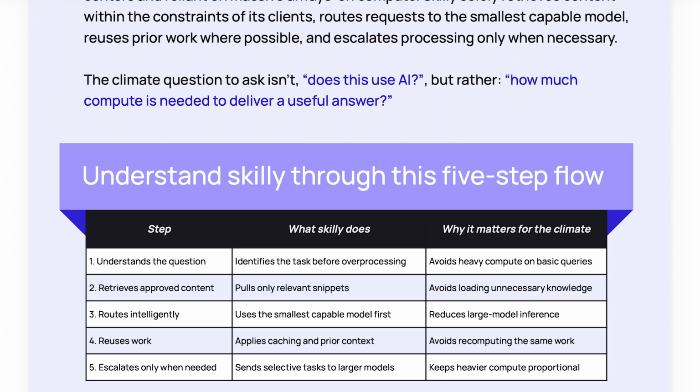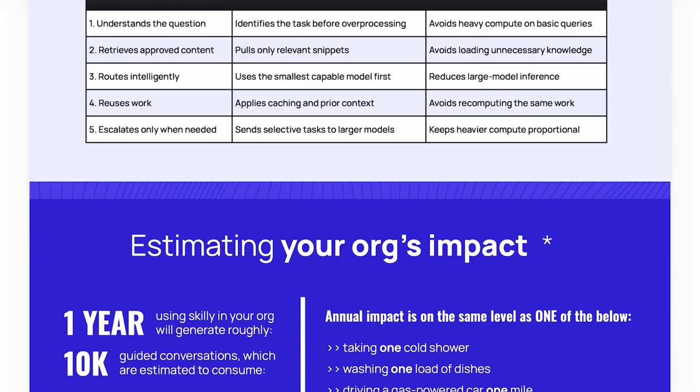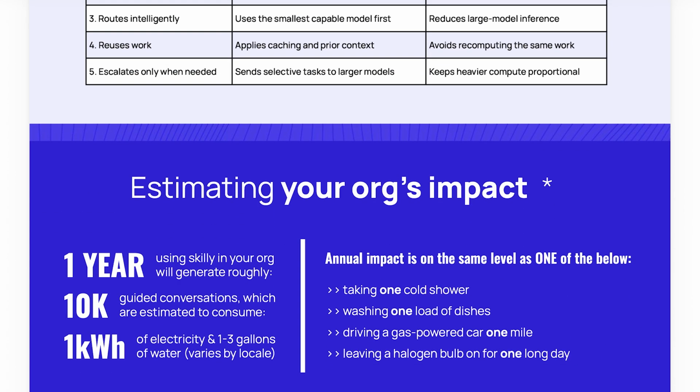We're also going to put in context that if you have about 10,000 conversations in an annualized setting, that is actually the same as taking literally one cold shower, or washing one load of dishes, or driving a gas-powered car 1 mile, or leaving one of those 100-watt bulbs on for maybe a 10-hour day. We wanted to put that in comparison because oftentimes all AI falls under the bucket of being destructive, which elements of it certainly can be in trade-off for economic gain.